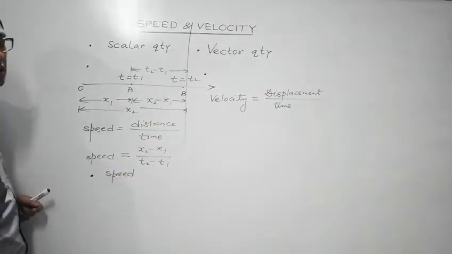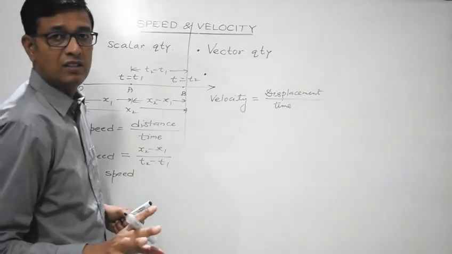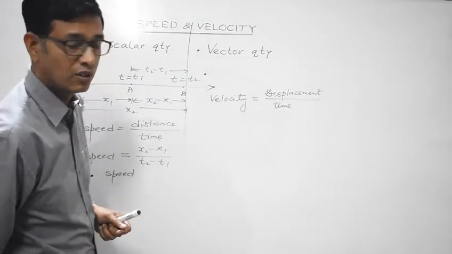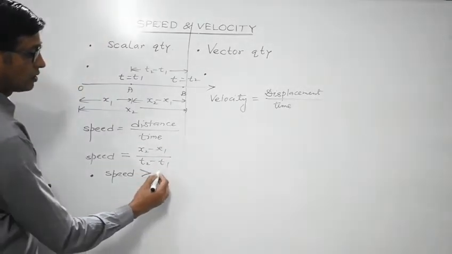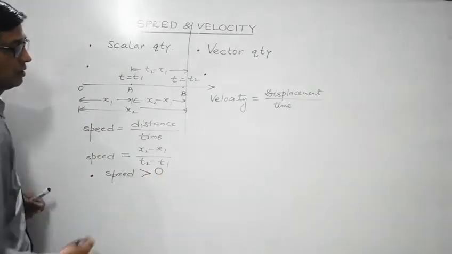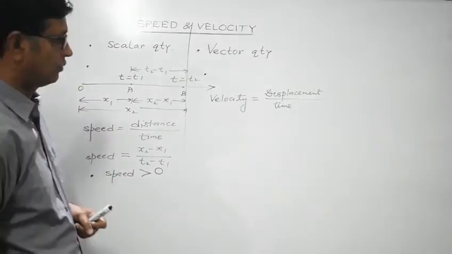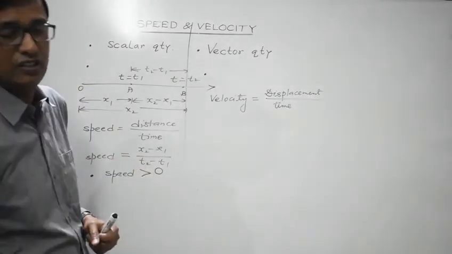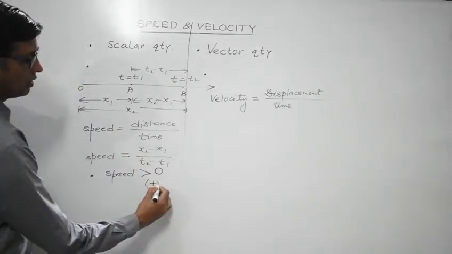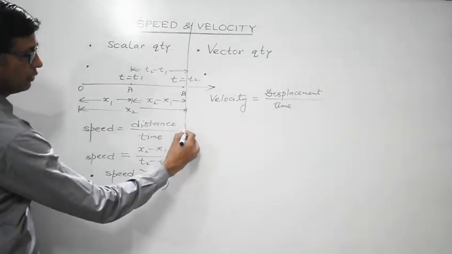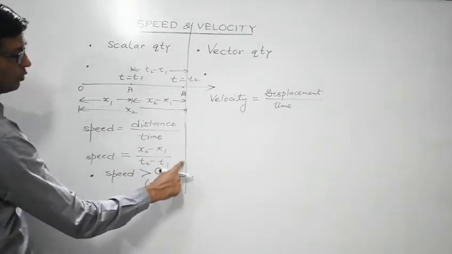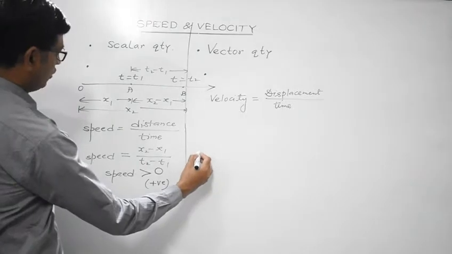Speed can't be negative. It can't be zero if the body is in motion. It has some positive finite value. So speed of a body is always greater than zero, meaning it can attain only positive values. Right? Okay. Regarding velocity.